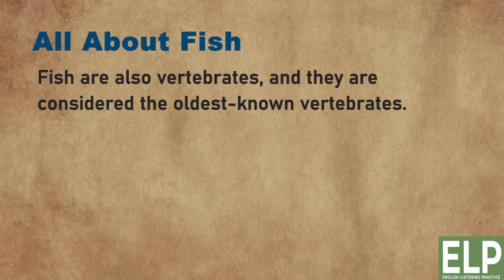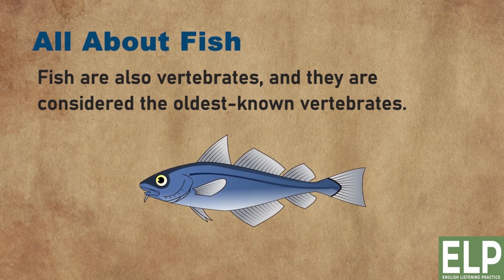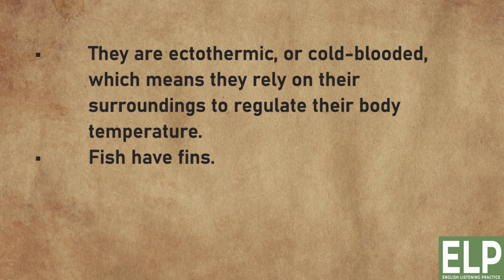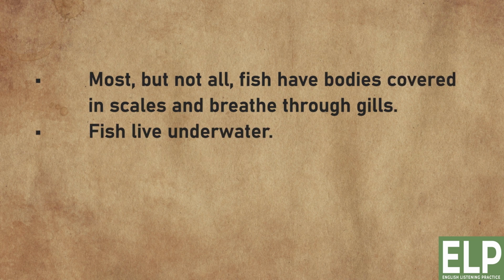All about fish. Fish are also vertebrates, and they are considered the oldest known vertebrates. They are ectothermic, or cold-blooded, which means they rely on their surroundings to regulate their body temperature. Fish have fins. Most, but not all, fish have bodies covered in scales and breathe through gills. Fish live underwater.